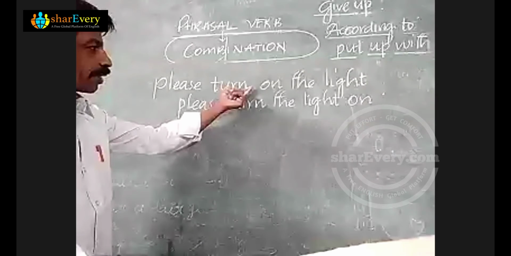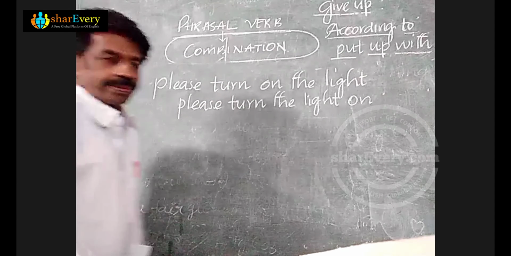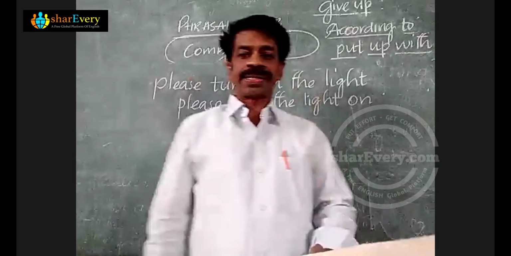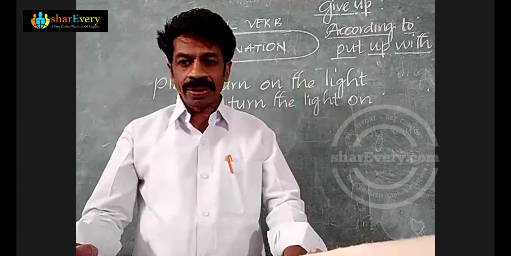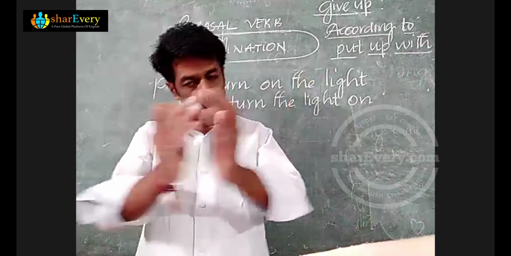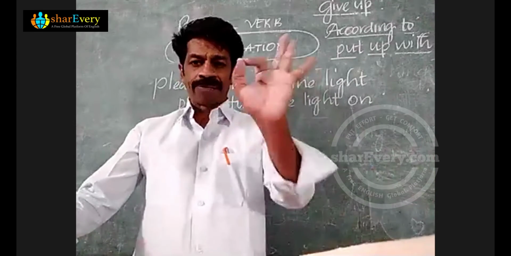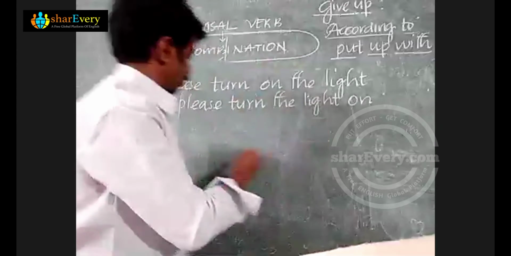Here, the word turn on can even be treated as a phrasal preposition. Why? A phrasal preposition is also the combination of a verb with a preposition.